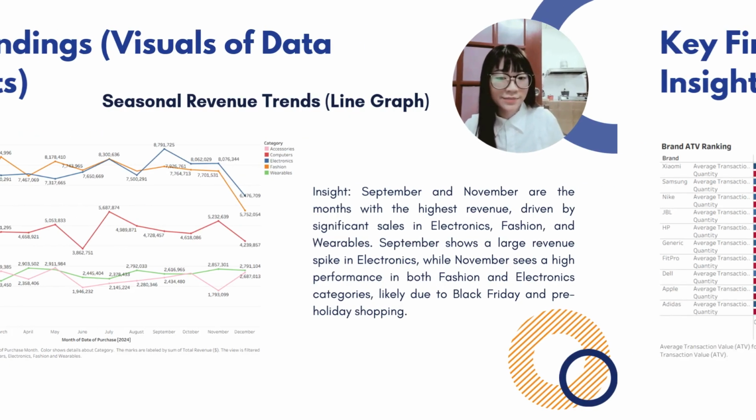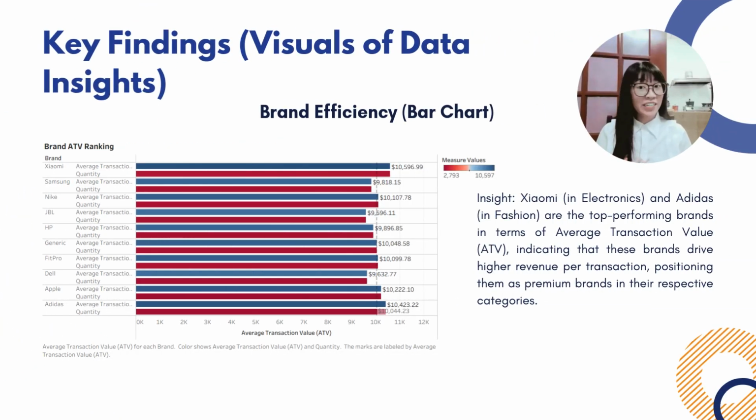around the peak seasons. This bar chart shows brand efficiency based on the average transaction value, which is called the ATV. From the visualizations, we can see that Xiaomi in the electronics category and Adidas in the fashion category have the highest ATV values. This means that these two brands generate high revenue per transaction compared to the other brands.